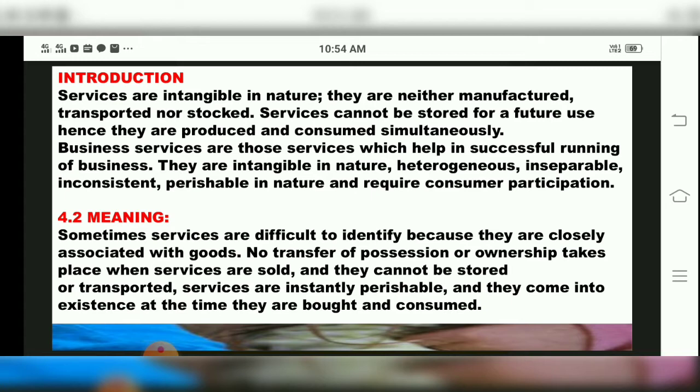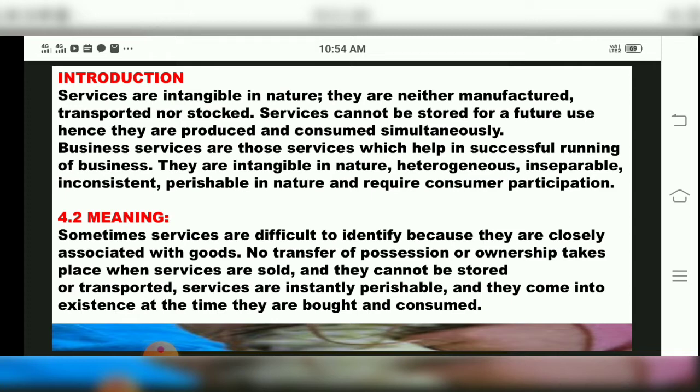Business services are those services which help in the successful running of business. They are intangible in nature, heterogeneous, inseparable, inconsistent, perishable in nature, and require consumer participation. So they cannot be seen, touched, or felt.